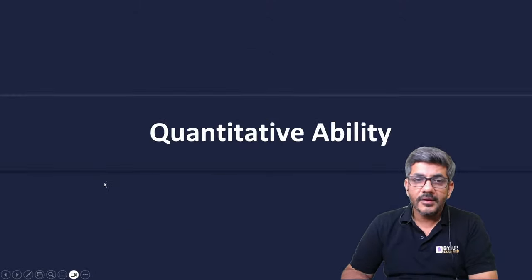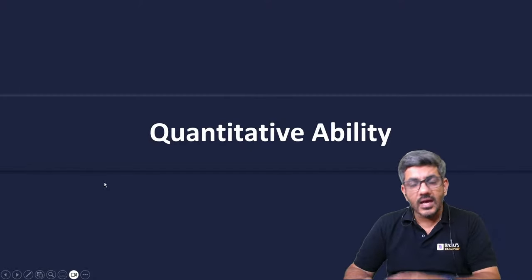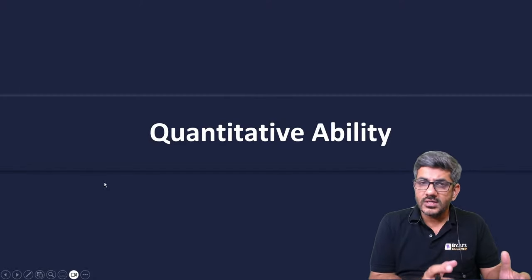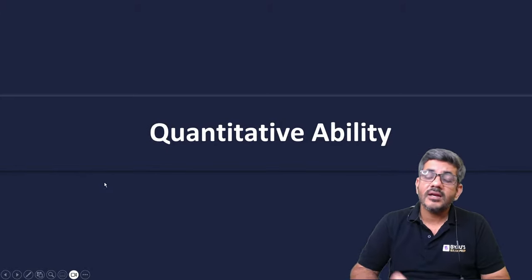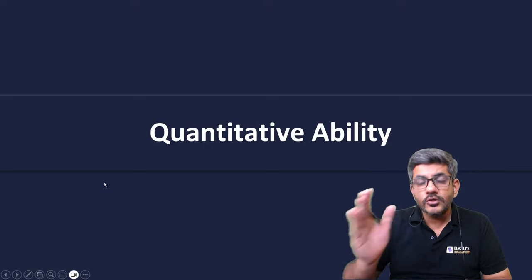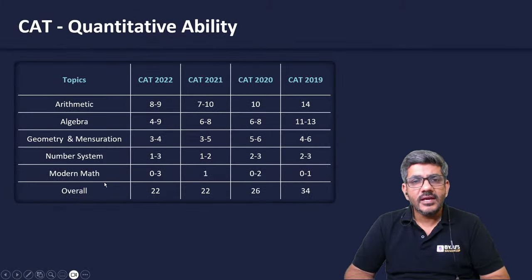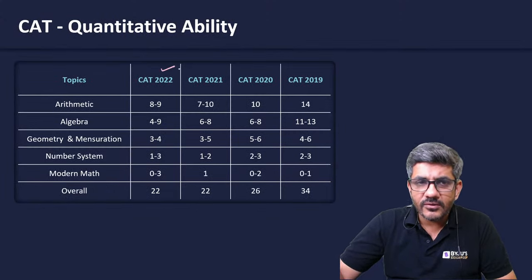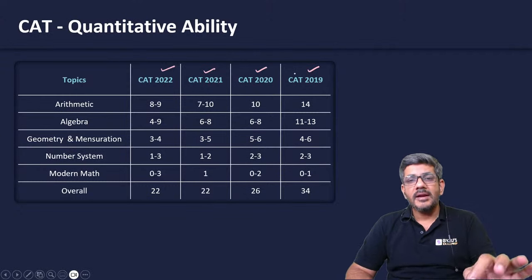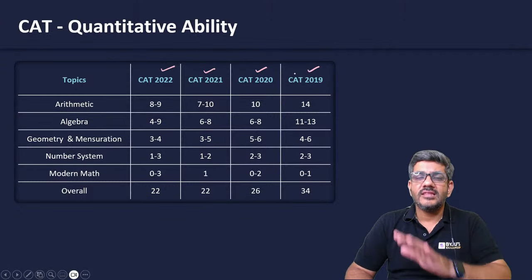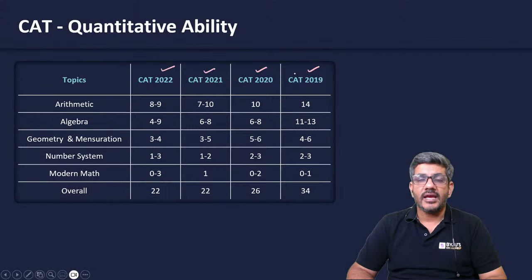Now, because we are talking about quantitative ability today, till now, we have talked about the overall exam. How is it going to be? What all is expected from that? Now, I'm going to talk about the QA section. Okay. When I talk about the QA section, in all these years, 2022, 2021, 2020, 2019, arithmetic mostly has been the single largest area in each of these exams.